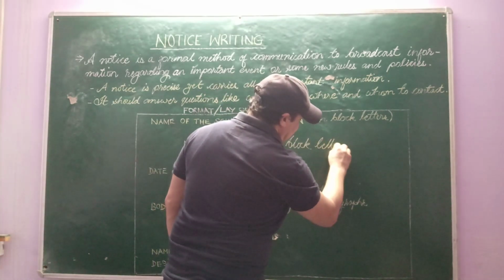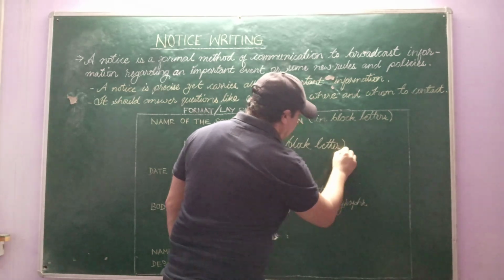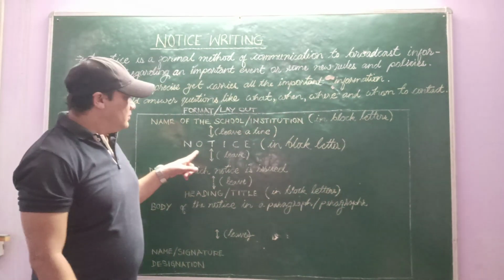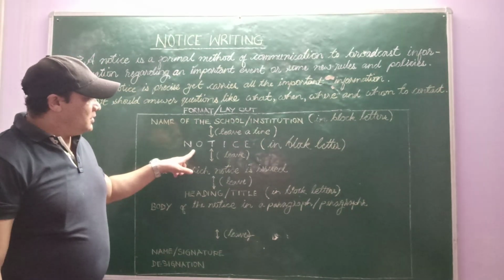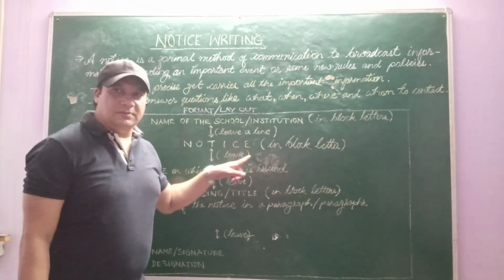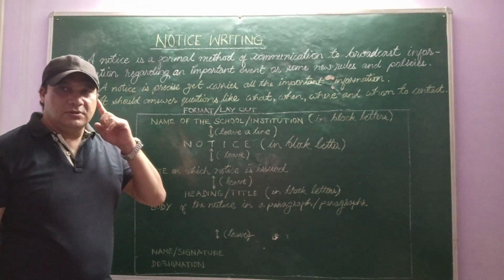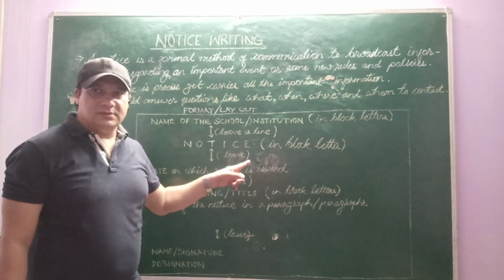Notice. It must be written, right? And the space is given so as to let people know that this is a notice.